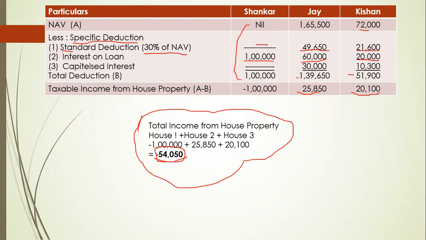Please practice, write down or calculate it 2-3 times, and you can also practice with the examples and similar sums that I have already told you. Remember the statement. If the statement is fixed in your mind, you can easily calculate the income from house property. I hope you understood this sum and this method. If you find any difficulties, you can let me know and we will solve it. Thank you.